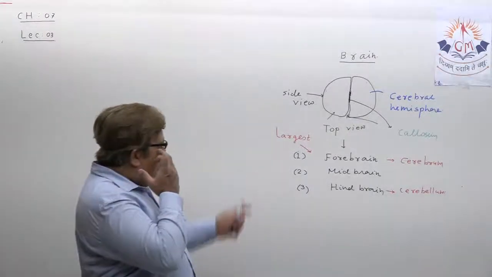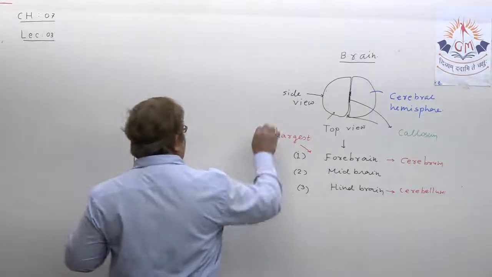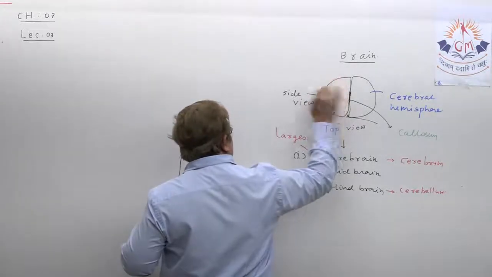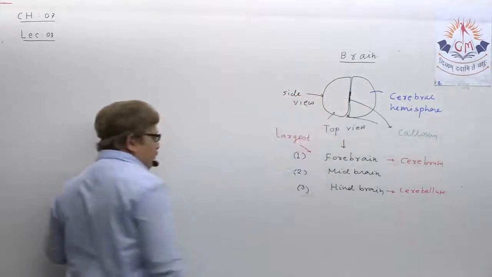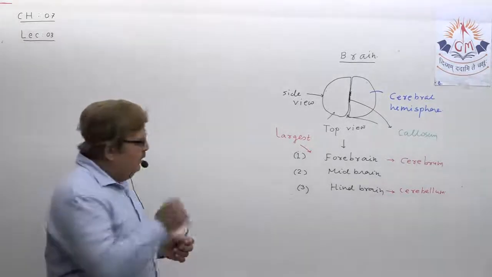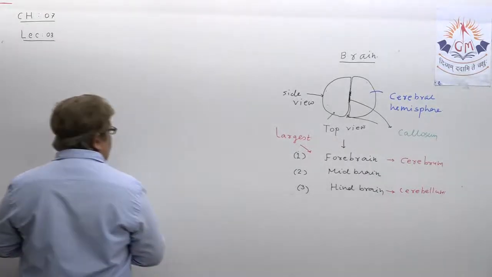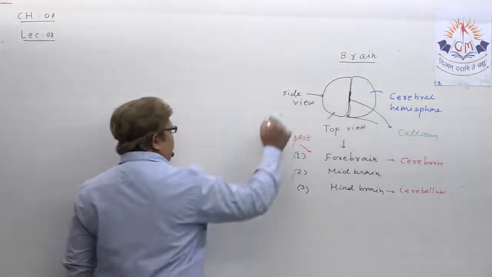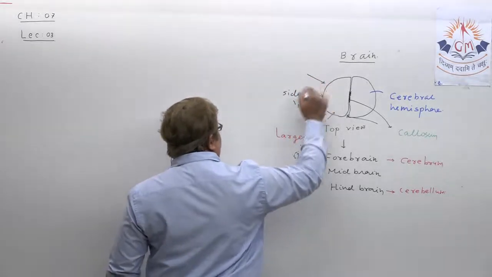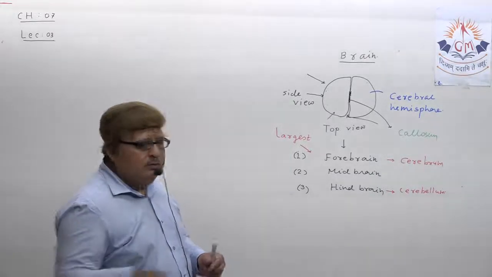Understand? Now let us try to study what diagram we are showing. That is the side view, meaning you cut the human brain from here and visualize from the side. That is what we are trying to understand and draw here. Okay. And my dear student, do you know what is the weight of the brain of a normal human being?